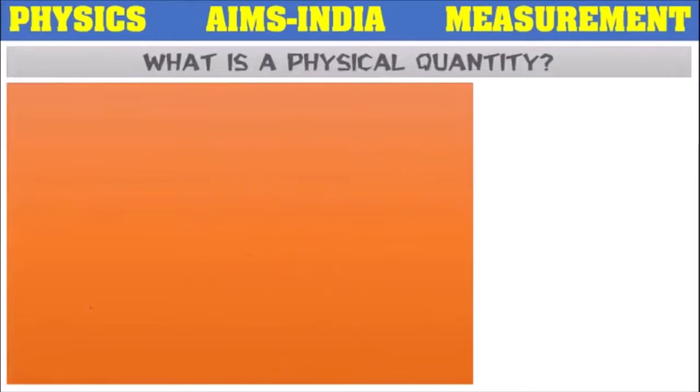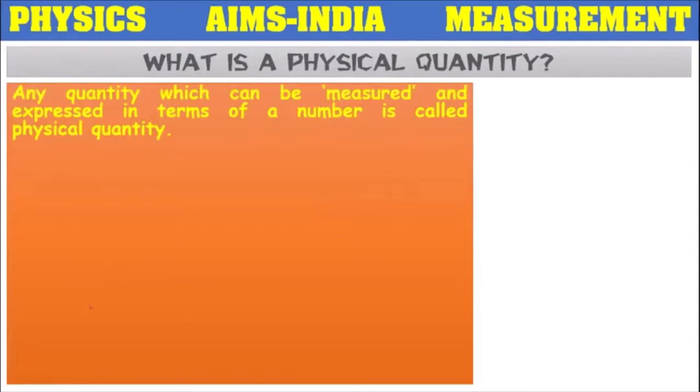So then, what is a physical quantity? Any quantity which can be measured and expressed in terms of number is called a physical quantity. In the previous slide we have observed, we want to buy a cloth, and how much cloth we want to buy? 2 meter. So the length of the cloth is 2 meter. The length of the cloth we are able to measure, and we are able to write it in terms of numbers like 2 meters, like 2. So that length is considered as a physical quantity.